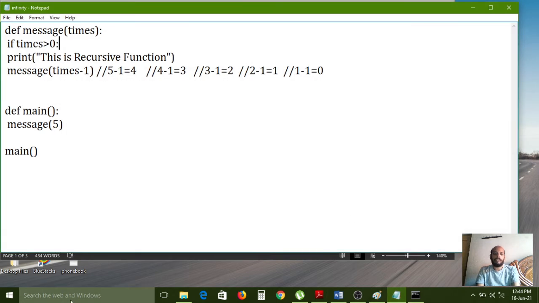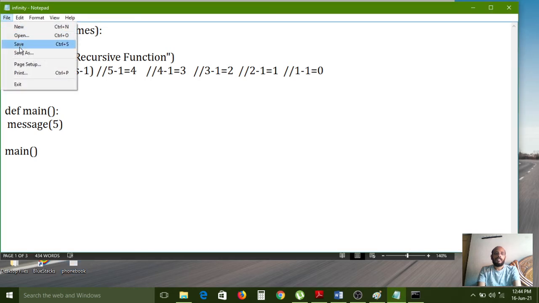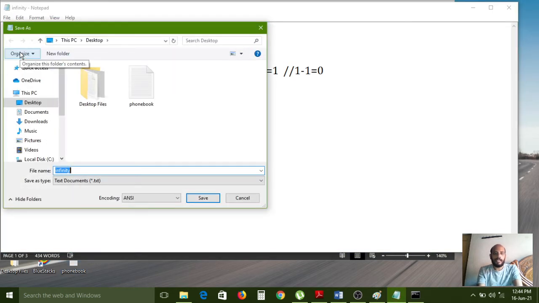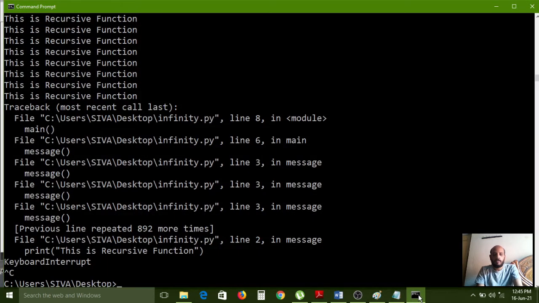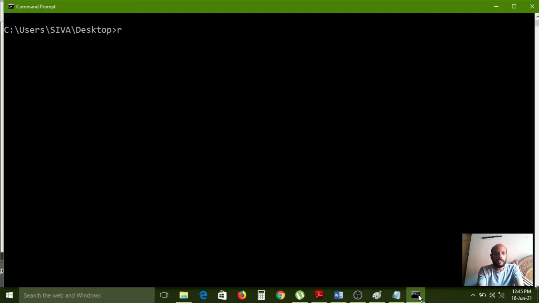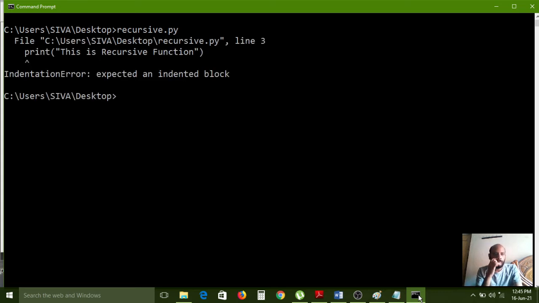Now I am executing the same function. Carefully observe, instead of the earlier file name, it is not infinite. Now I am saving this file again as recursive.py, with save as type all files. Now I am going to execute it in the command prompt. Here, recursive.py. The print function is showing one error. Why? This is the recursive function.